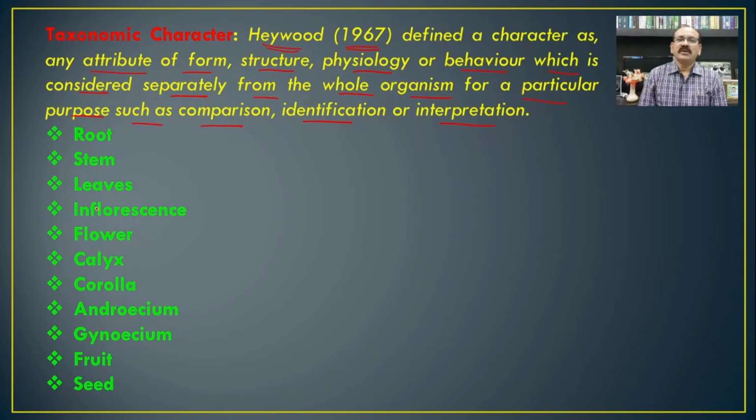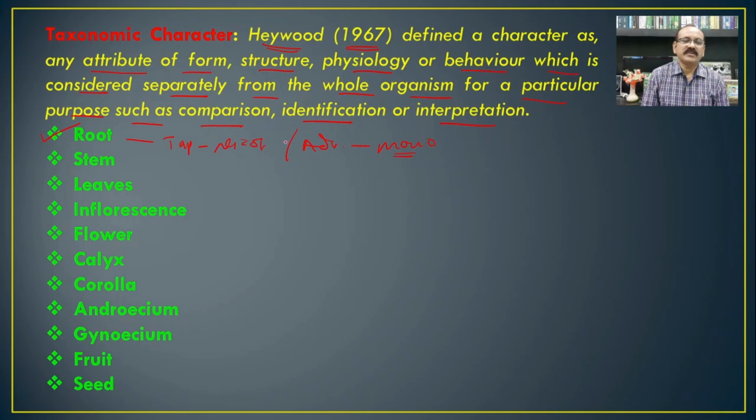Earlier, on the morphology, there are many lectures available on our YouTube channel on the root, stem, leaves, inflorescence, flower, fruit, seed, etc. If you see those, you will find the different taxonomic characters. Here the type of root, that is the taproot and the adventitious roots: if there is a presence of the taproot, then it is a dicot. If it is adventitious roots, then it is a monocot.